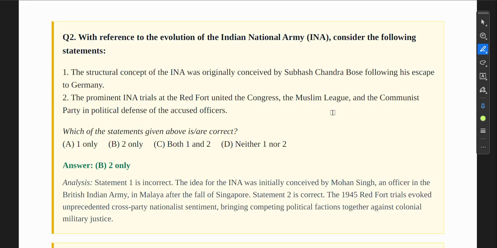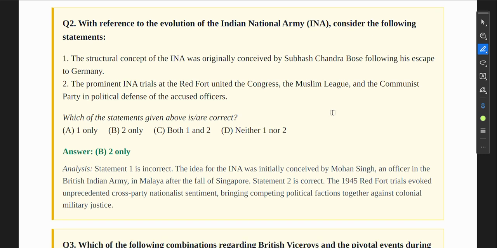Next, with reference to the evolution of the Indian National Army, consider the following statements. The structural concept of the INA was originally conceived by Subhash Chandra Bose. No, this was incorrect. It was Mohan Singh, not Subhash Chandra Bose. The prominent INA trials at Red Fort united the Congress, Muslim League, and the Communist Party.